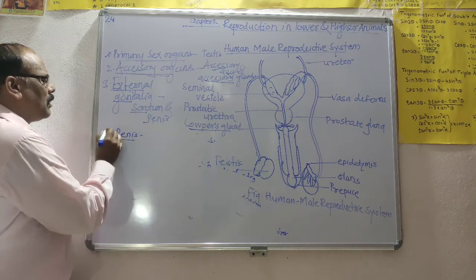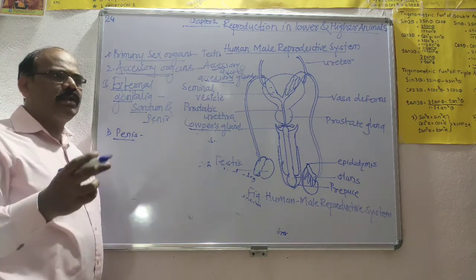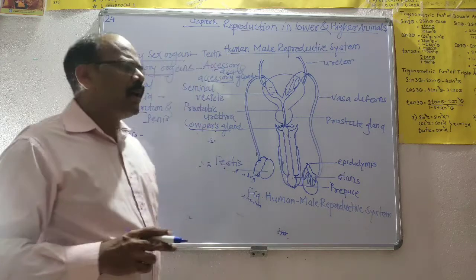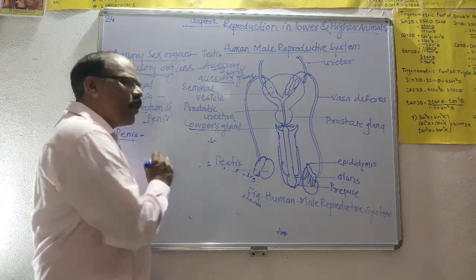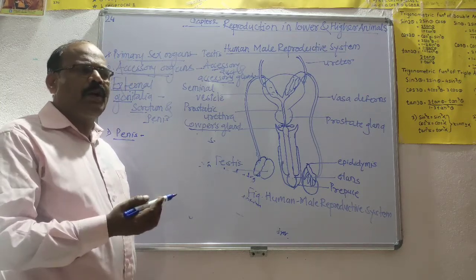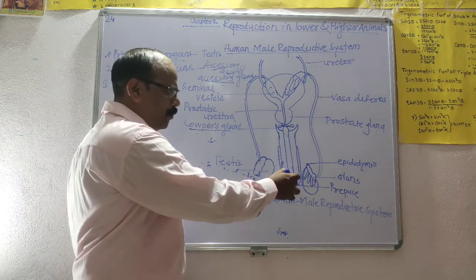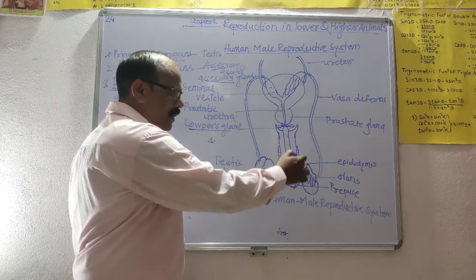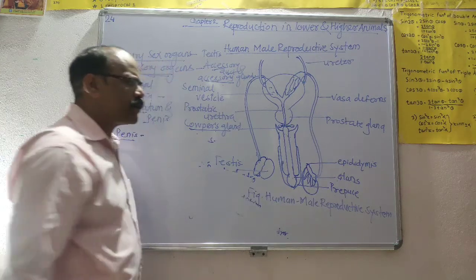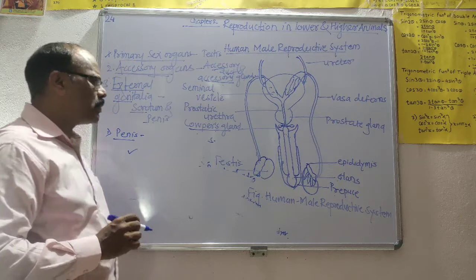The penis is a muscular, rod-like structure consisting of erectile tissue. It is a long, rigid, cylindrical structure that acts as the copulatory organ during sexual intercourse. The tip of the penis is called the glans, and it is covered by a loose fold of skin called the prepuce.